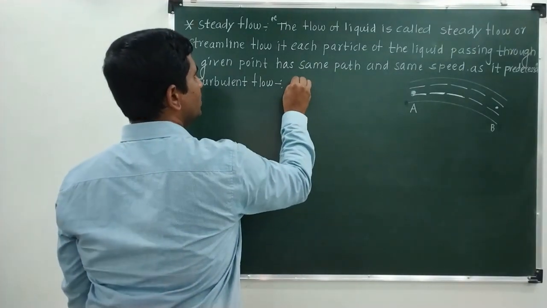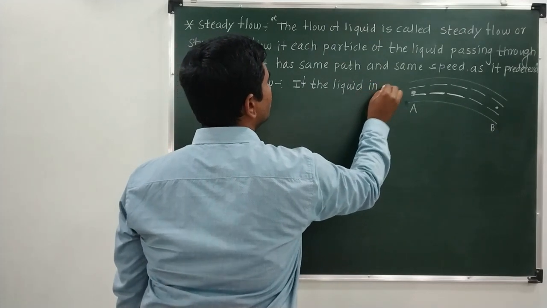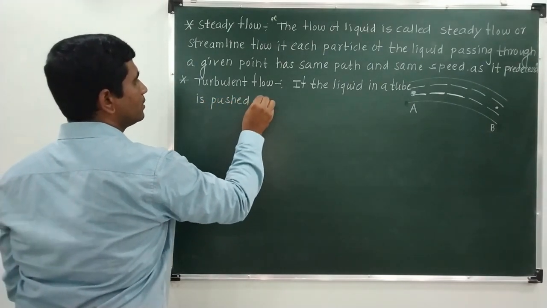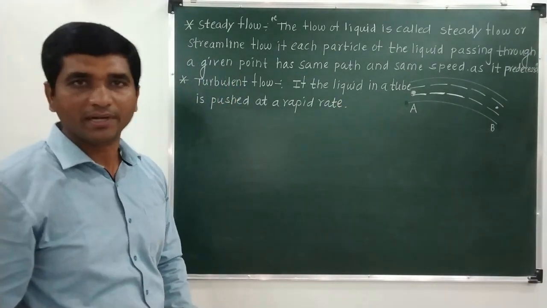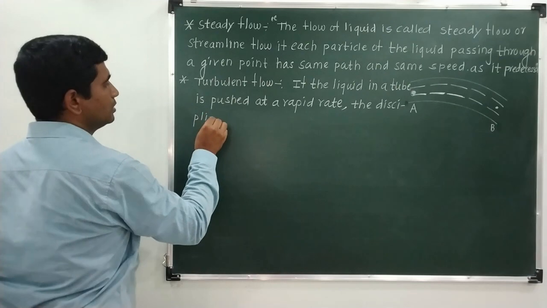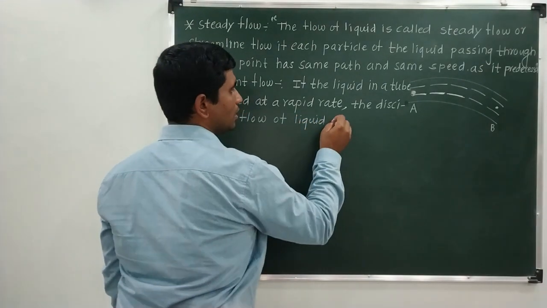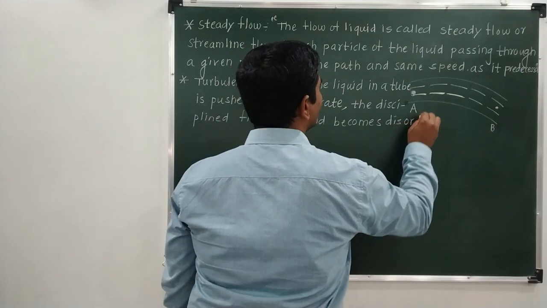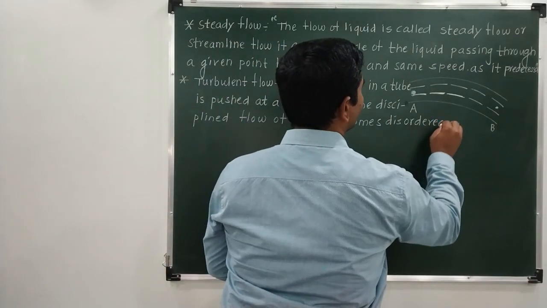So if the liquid in a tube is pushed at a rapid rate, the disciplined flow of liquid becomes disordered.